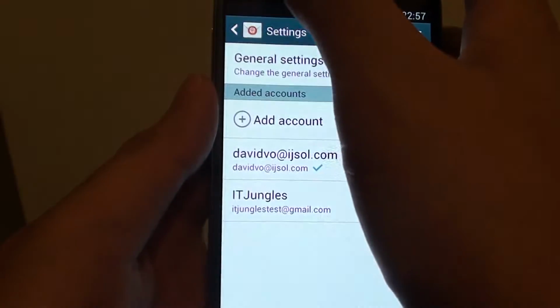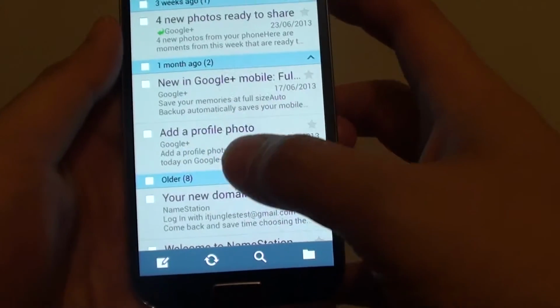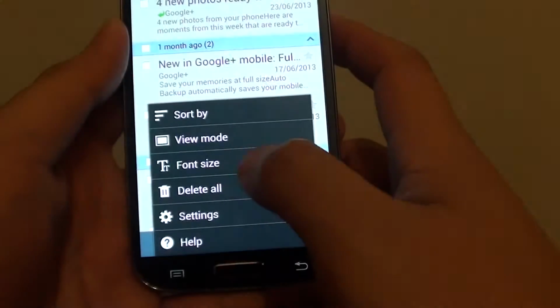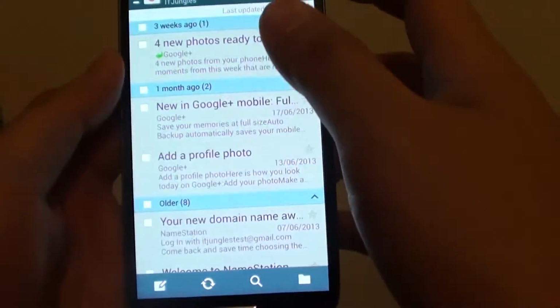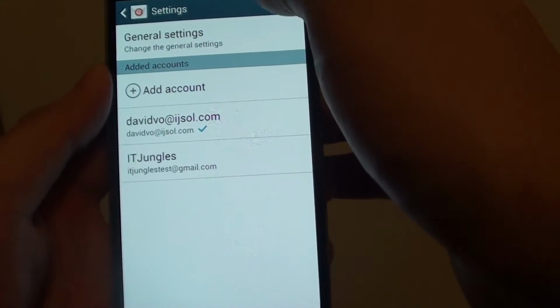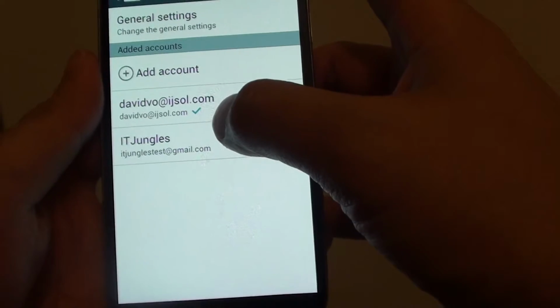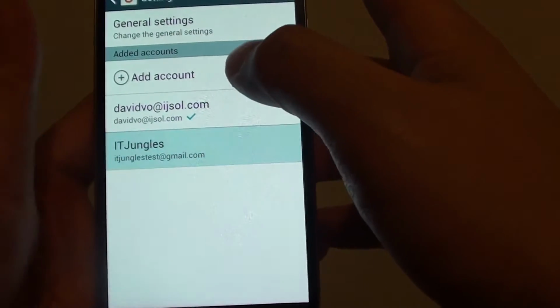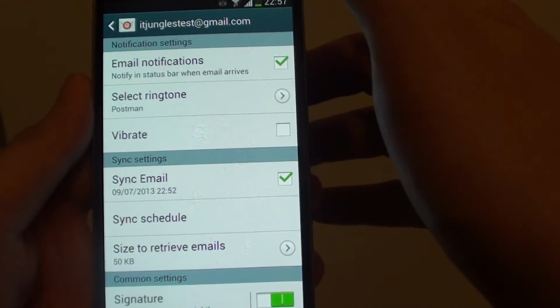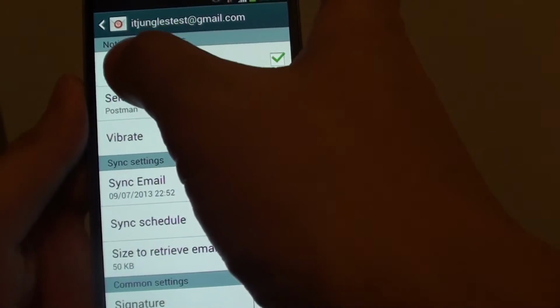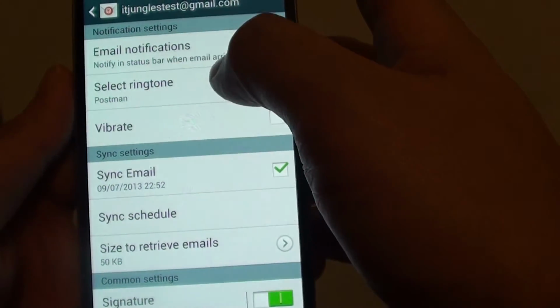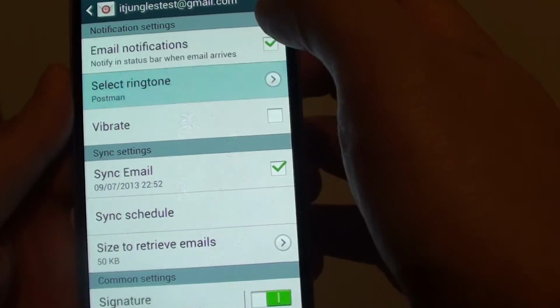In the email app, once you're in the list view screen, tap on the menu key at the bottom, go into settings, then choose the account that you want to change the notification ringtone. In here, under the notification settings section, tap on select ringtone.